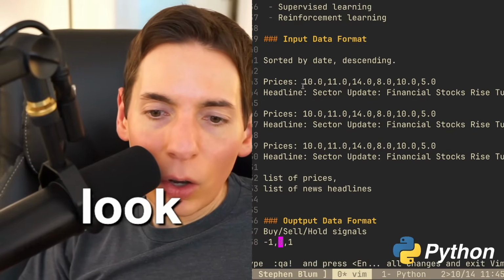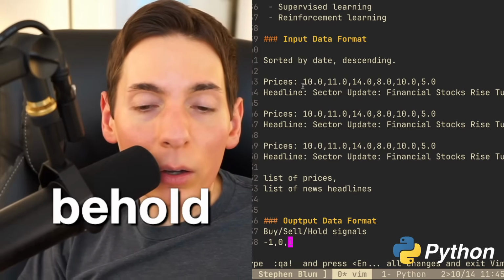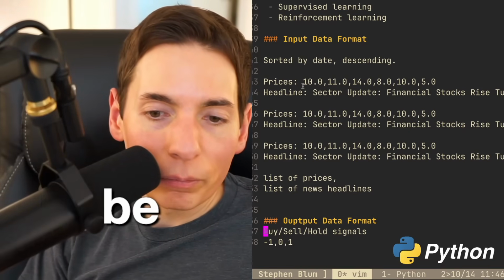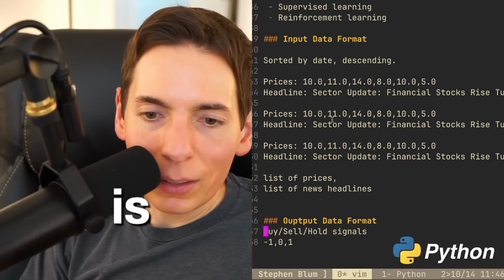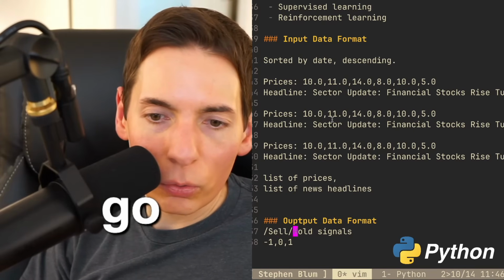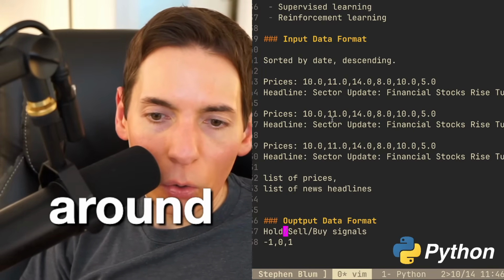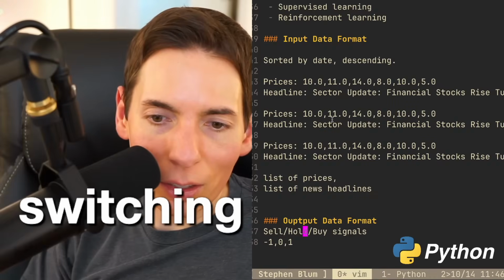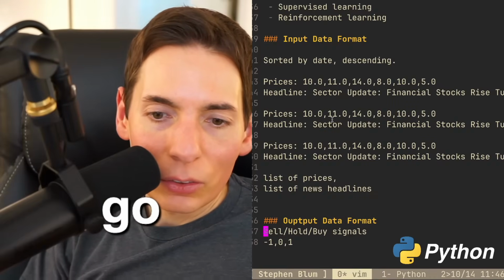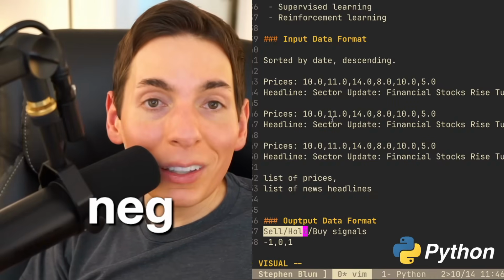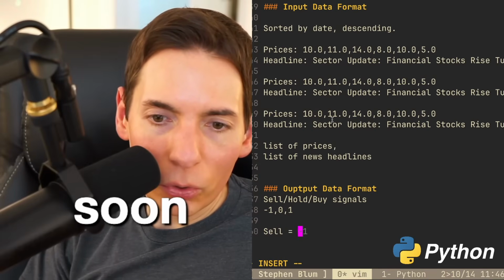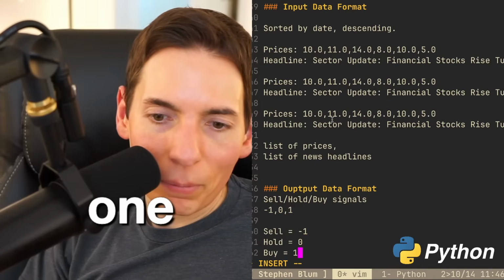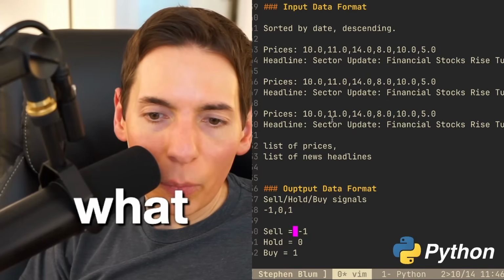So 0 will be hold. Negative 1 will be sell. We'll say -1 is sell. And then buy will be +1. So there we go. So we'll switch these around. Oh, no, we switch them like this. Let's do them like this. There we go. So sell will be -1. Hold will be 0. Buy will be 1. So we'll type this down. Sell equals -1. There we go. So this is what our output data will look like.